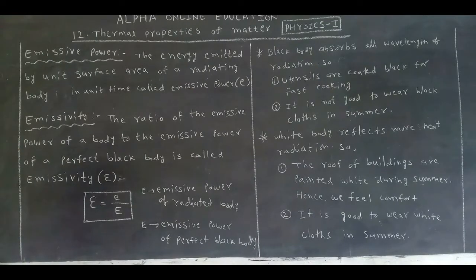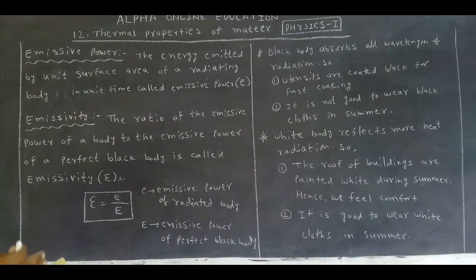Next one, emissivity. The ratio of the emissive power of a body to the emissive power of a perfect black body is called emissivity. This is one object. From this one, the energy is emitted from unit cross-sectional area in 1 second.